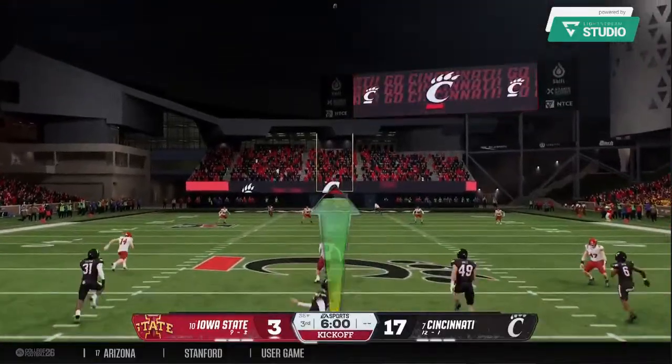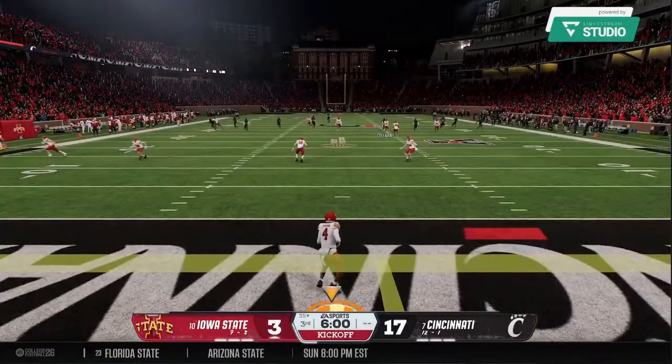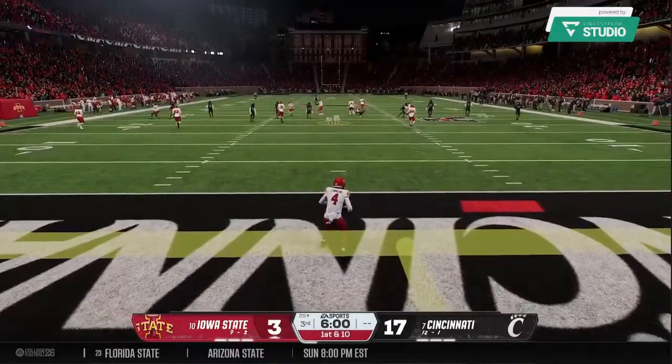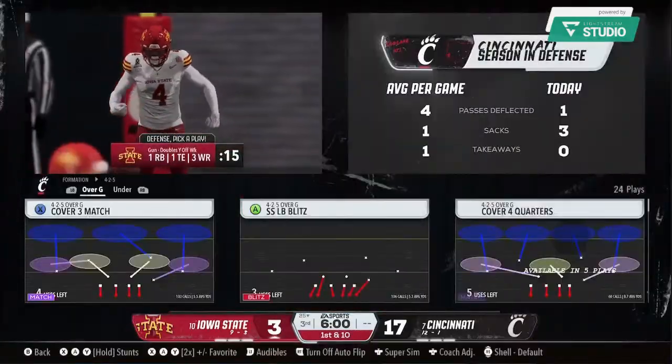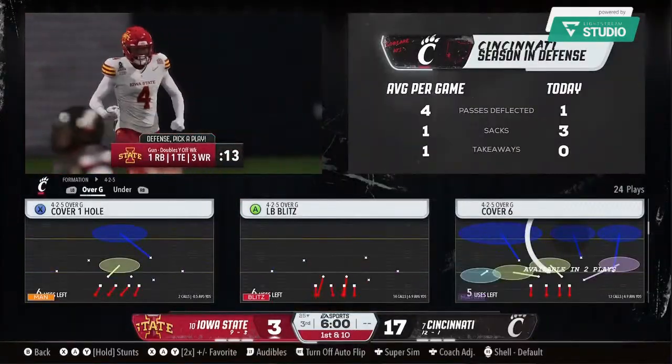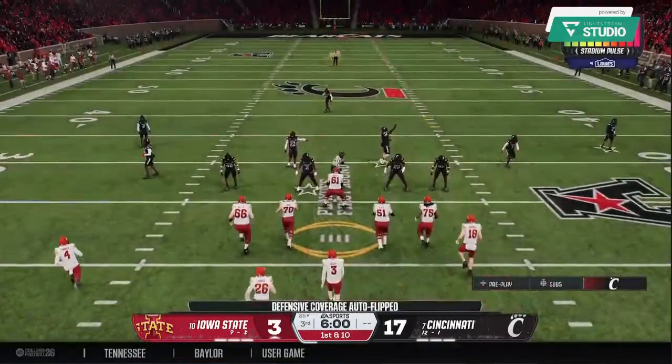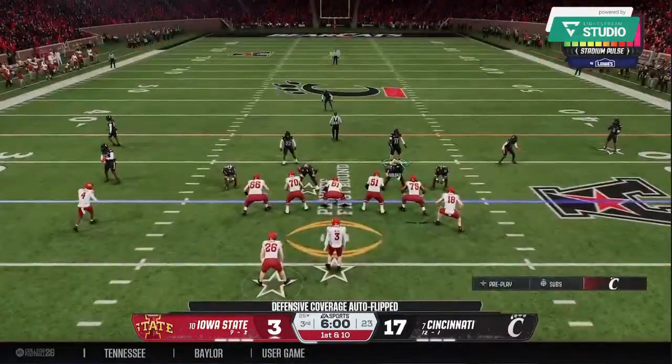breakdown. Doesn't bring the kick out. Touchback. They'll start at the 25. And the first play of the drive now from the 25.